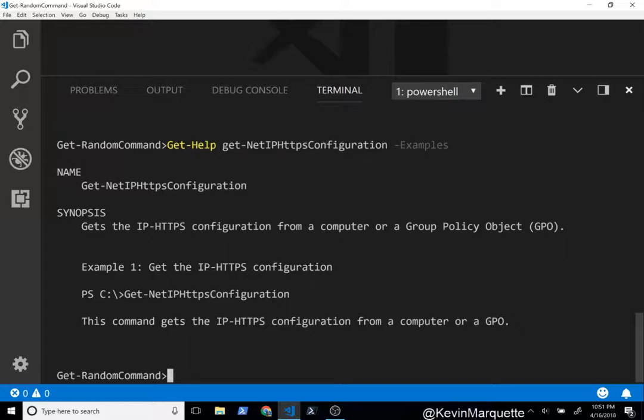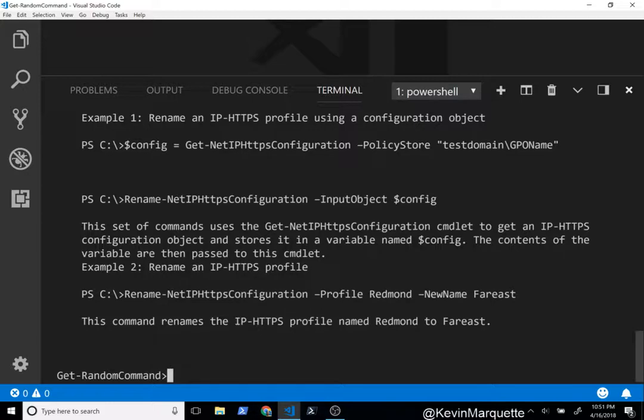Let's see the examples. I mean, our actual command is Rename, but I felt it was best to start with the Get. Profile name Far East. Policy store.